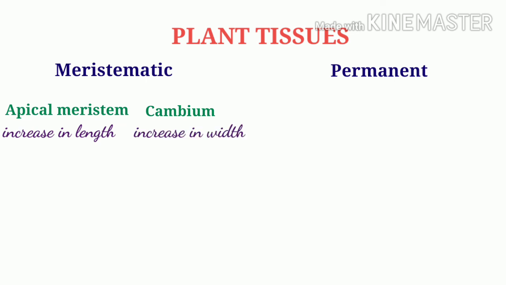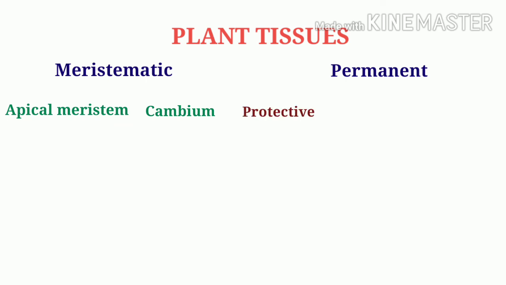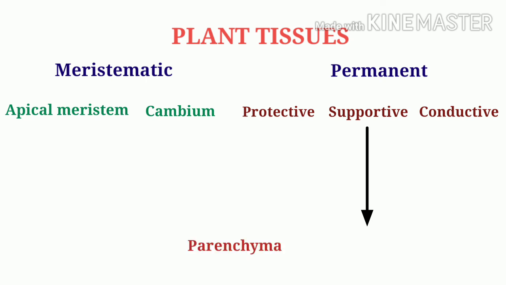The permanent tissues include non-dividing cells and they perform particular function. They are of three types. They are protective, supportive, and conducting. Protective tissue mainly includes the epidermis, which covers the surface of roots, stems, and leaves. Supportive tissue includes parenchyma, which consists of soft filling plant tissues, collenchyma, which contains elongated thickened cells, and the sclerenchyma, which is made up of thickened lignified cell walls.